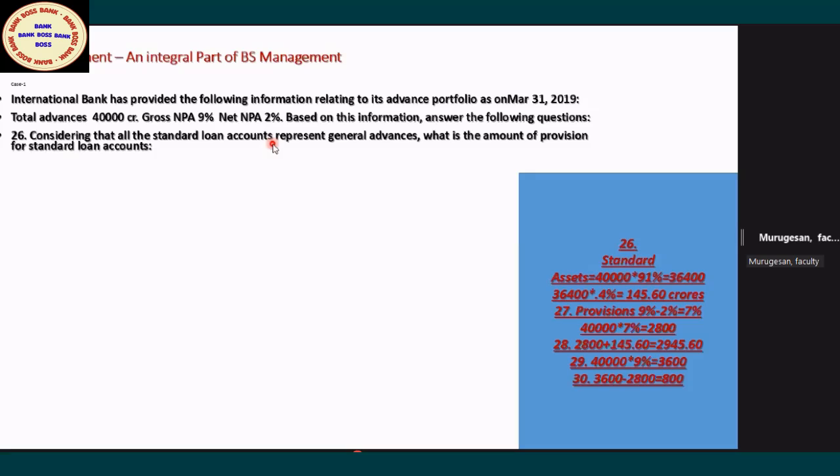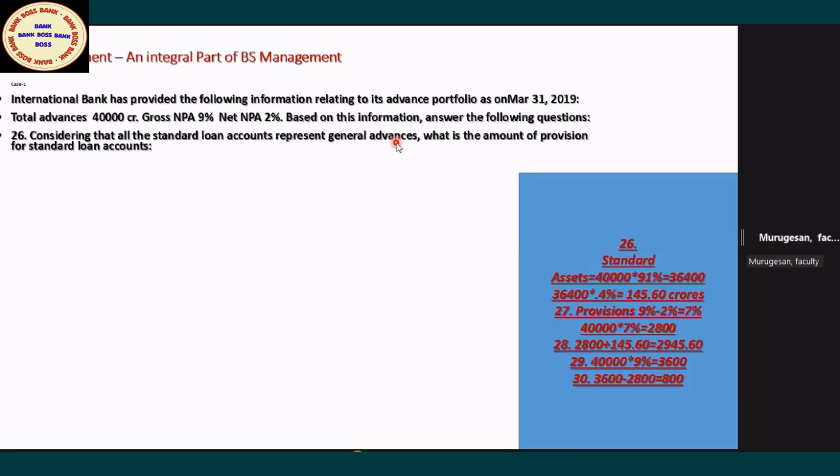One more data point they are giving. Consider all their standard loan accounts. What is the standard loan account share? It is 91%. If NPA is 9%, it means 91% of the loans are standard. Agreed? Now they are telling that all the standard loan accounts represent general advances. Remember, even for standard assets you have to provide.